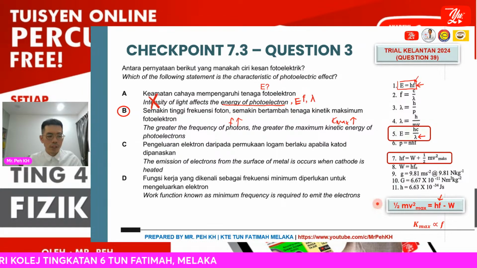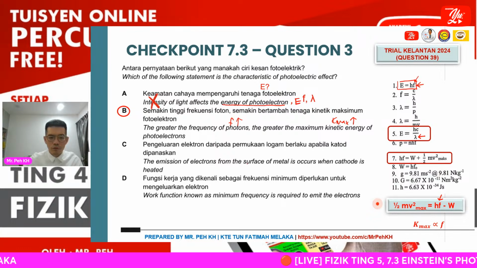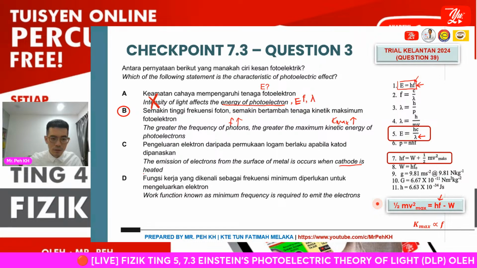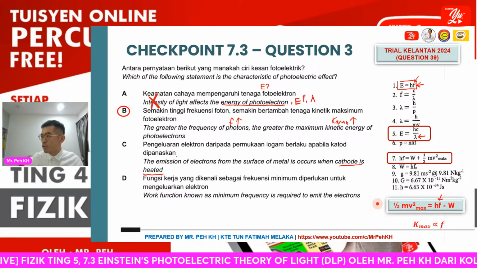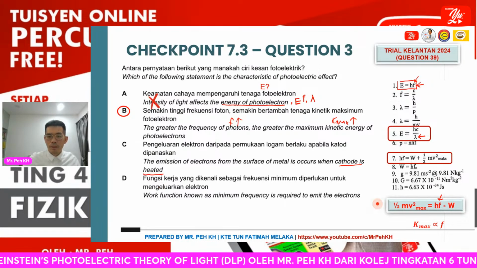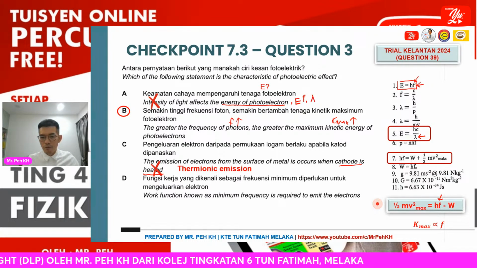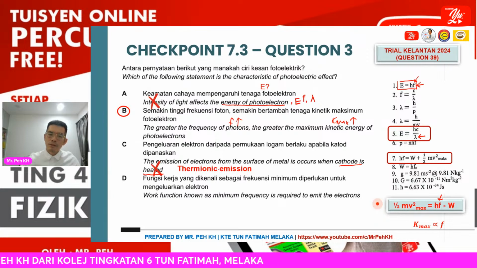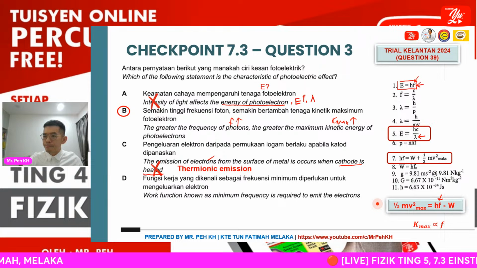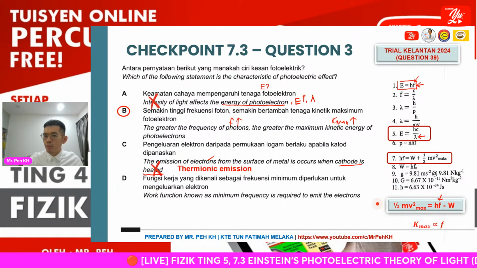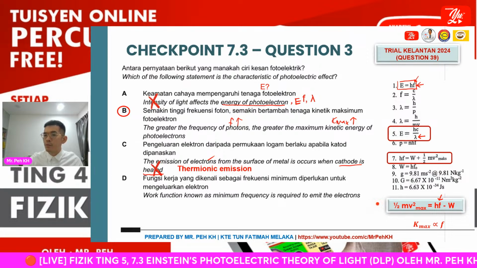Okay, so let us look at the C. So why is the statement wrong? Okay, so the emission of electron from the surface of matter occurs when the cathode is heated. Okay, so this is actually the thermionic emission which you learned already in chapter 5. So it's not related to photoelectric effect. The electron is emitted from the metal surface due to photon energy, where the energy provided is greater than the work function.